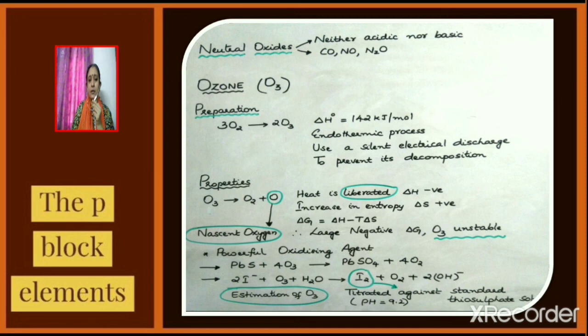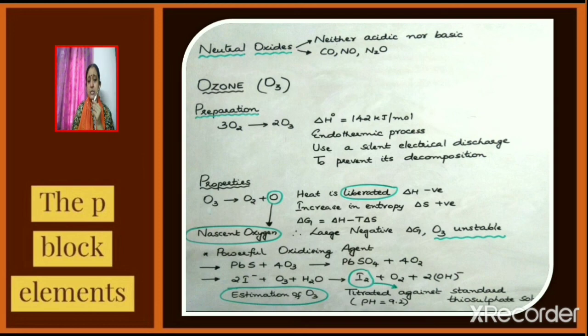Now let us see the oxidizing action of ozone. Ozone converts black lead sulfide to white lead sulfate. How can we write the reaction equation? PbS plus O3 gives PbSO4 plus O2. How is ozone estimated? For that, consider the next equation. 2I minus plus O3 plus H2O gives I2 plus O2 plus 2OH minus.